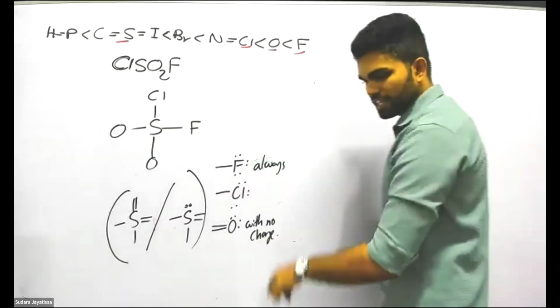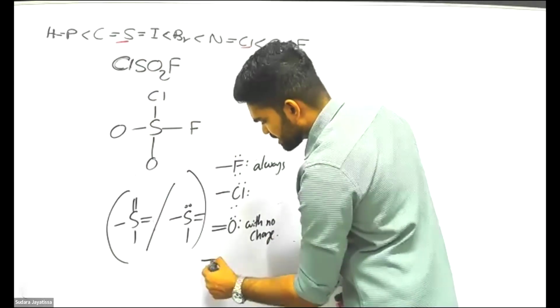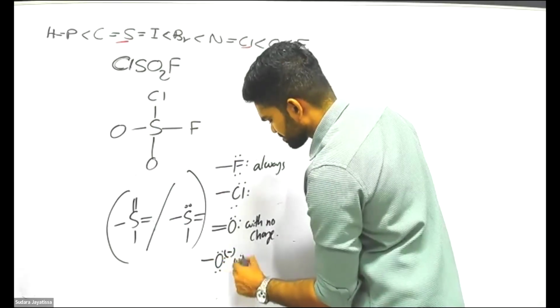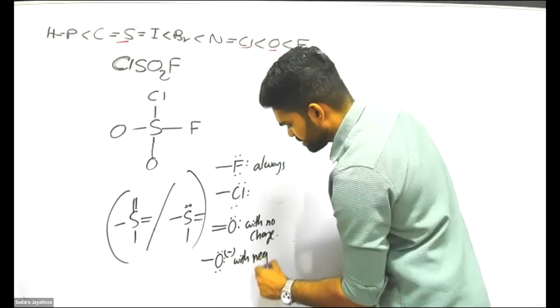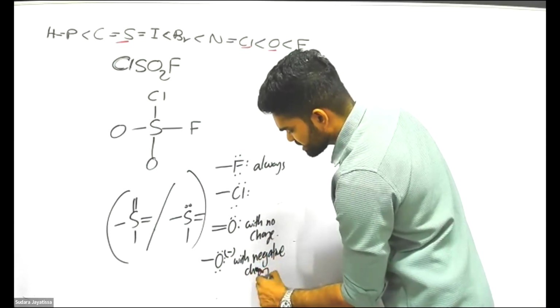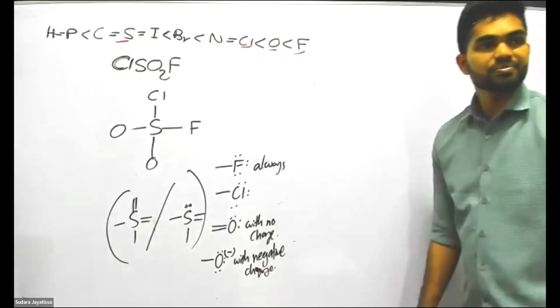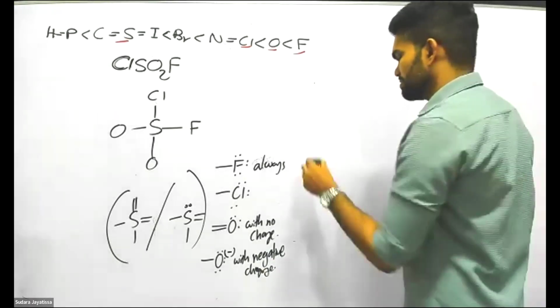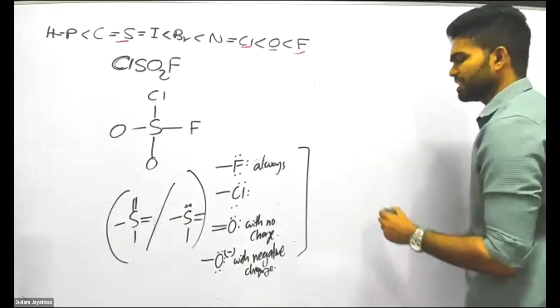Then it assumes this arrangement. Let's say you have a negative charge, then it will take this arrangement with negative charge. If the molecule has an overall negative charge, then it will take this arrangement. Okay, now these are the things you gather from practice. Now try to get the structure using that.